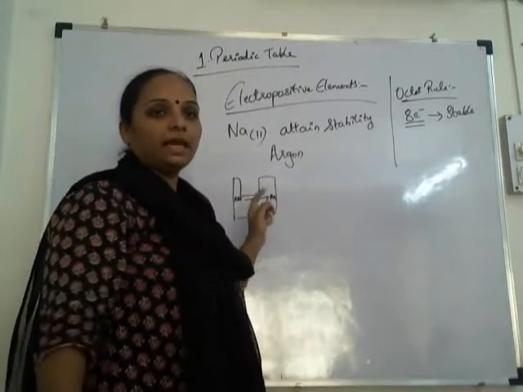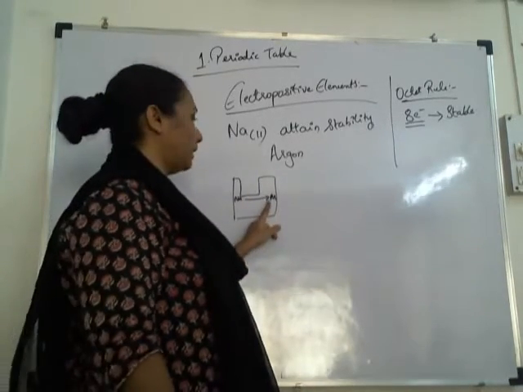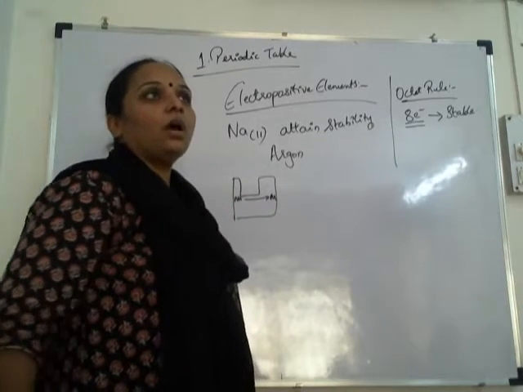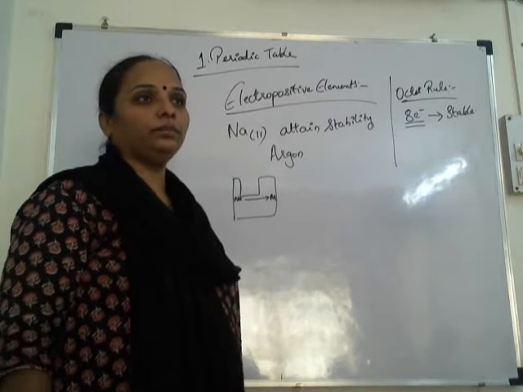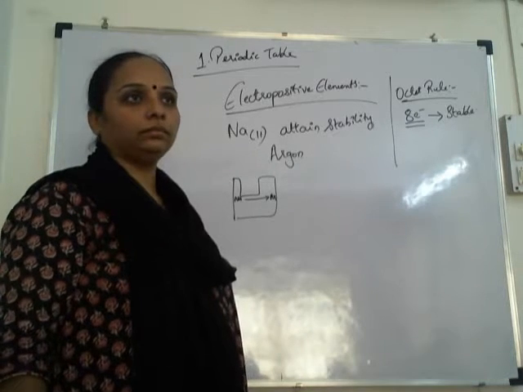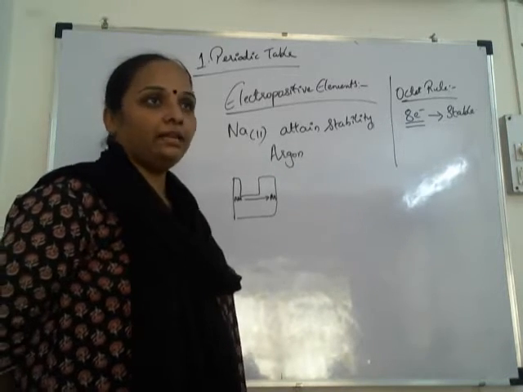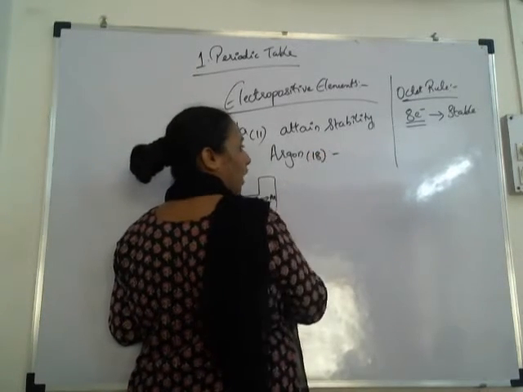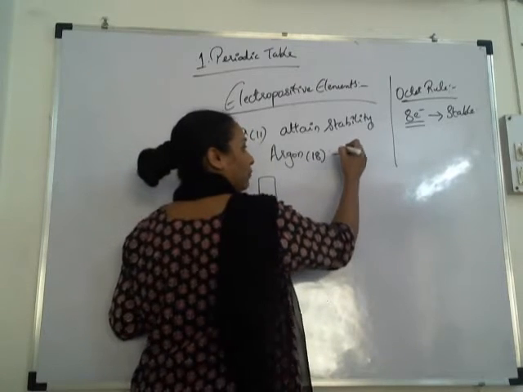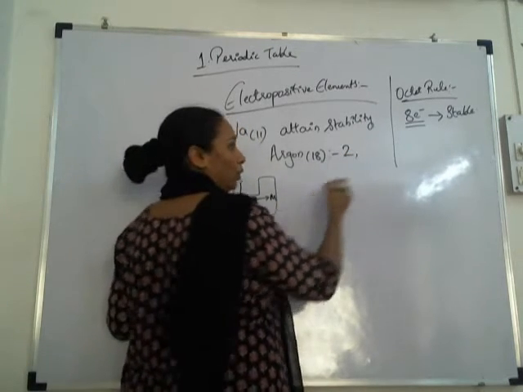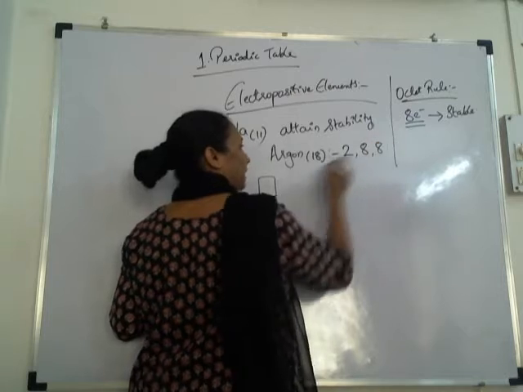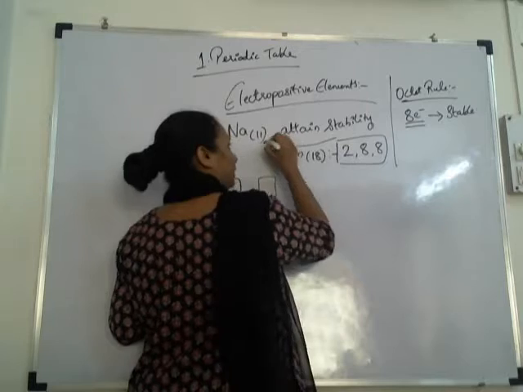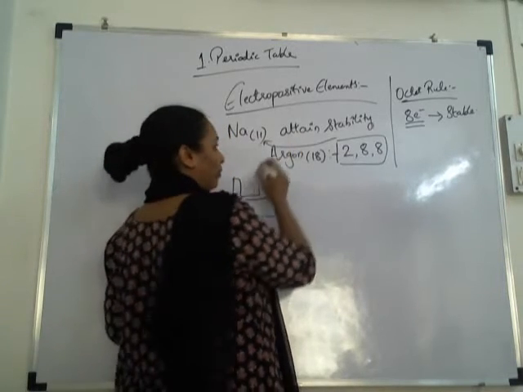Which noble gas is there in sodium? That is argon. So the stability of sodium should be according to argon. What is the atomic number of argon? 18, correct? So argon atomic number is 18. So how do we write the electronic configuration? First shell will be 2, 8. It means to become stable, sodium should resemble this electronic configuration.